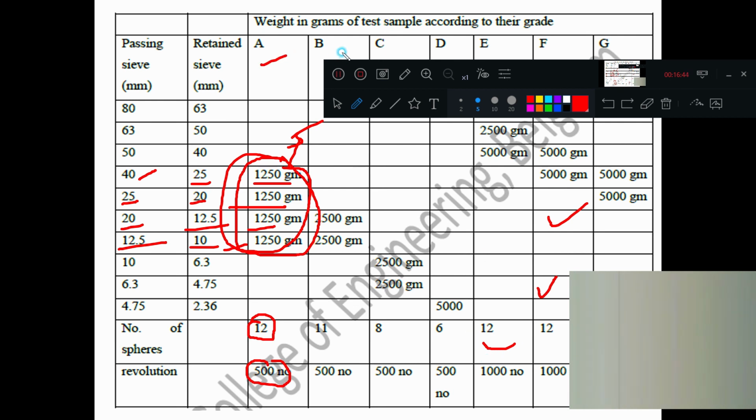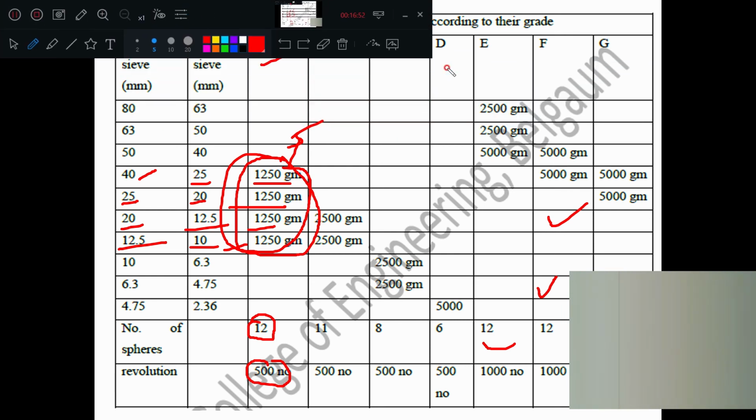For different grades, for D grade the sample selected is all 5 kg, passing 4.75 and retained on 2.36. Only 6 spheres you are putting. Revolutions again the same.